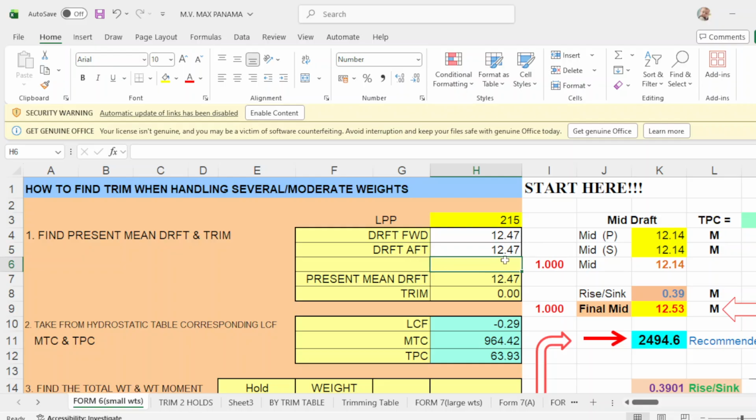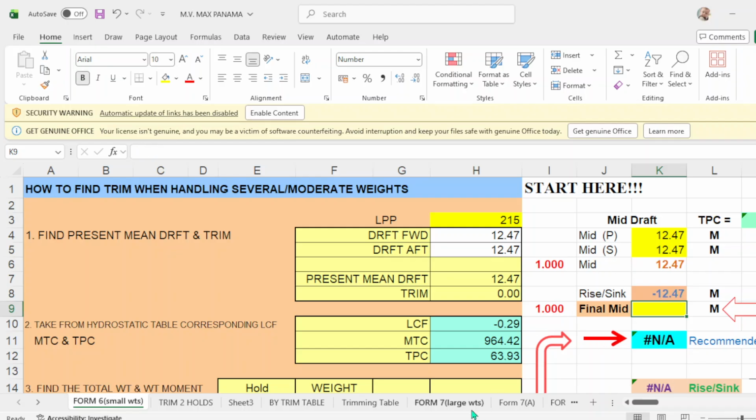12.47, the aft draft is 12.47, and the mid draft, actual mid port, is 12.47, and the mid starboard reading is 12.47. Okay, so the vessel was in even trim condition.